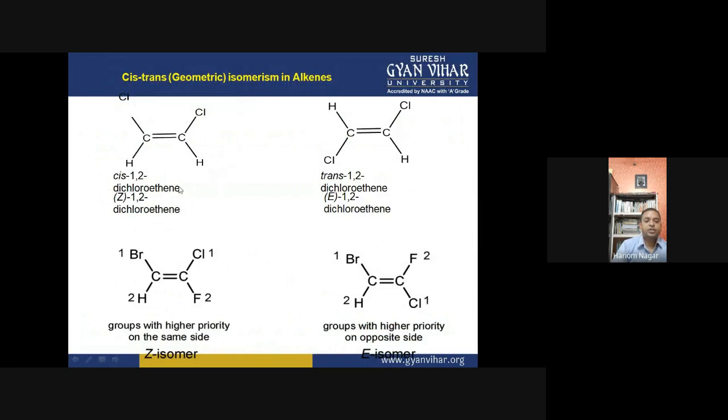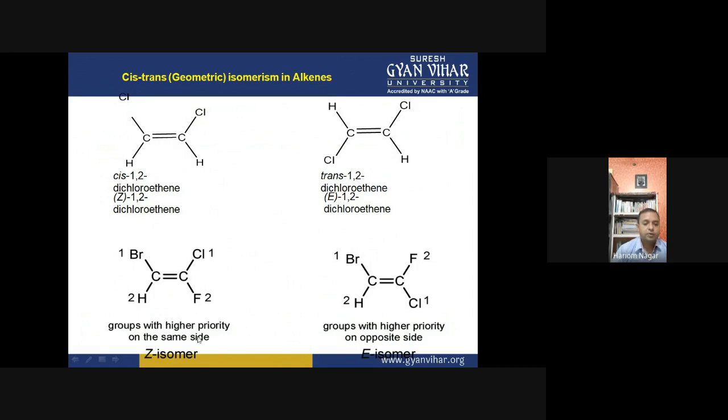Now these are other examples of cis and trans isomers. This is cis-1,2-dichloroethene, and this is trans-1,2-dichloroethene. This is also called Z-1,2-dichloroethene, and this is E-1,2-dichloroethene. This is the trans isomer, maybe the EZ isomer also, right? EZ nomenclature is also based on the position of the groups.